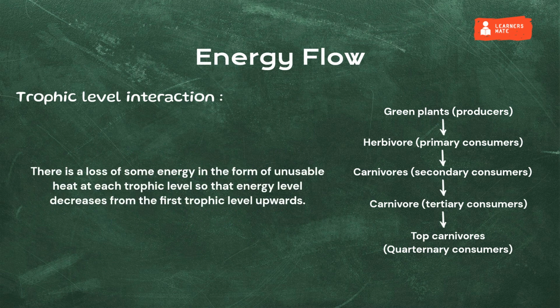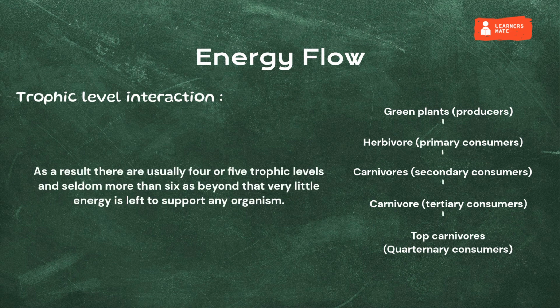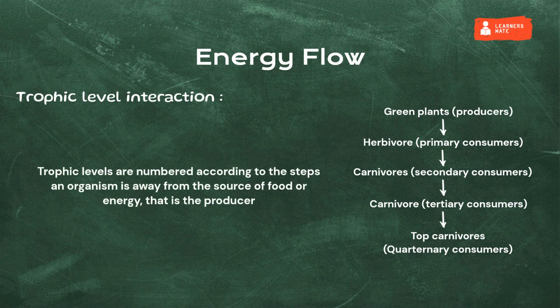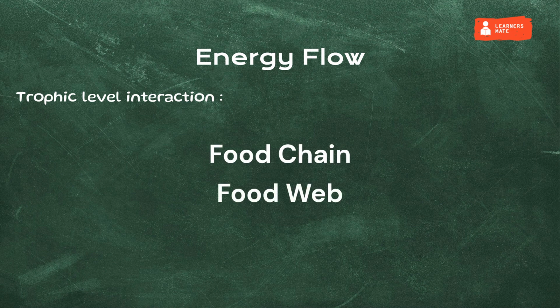There is a loss of some energy in the form of unstable heat at each trophic level, so that the energy level decreases from the first trophic level upwards. As a result, there are usually 4 or 5 trophic levels and seldom more than 6, as beyond that very little energy is left to support any organisms. Trophic levels are numbered according to the step of an organism away from the source of the food or energy. The trophic level interaction involves three concepts, namely food chain, food web, ecological pyramid.